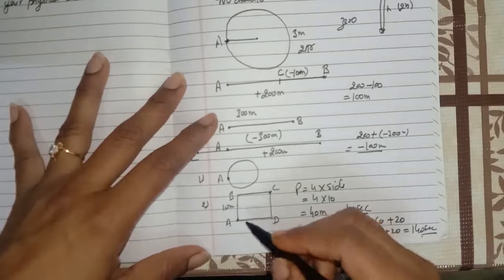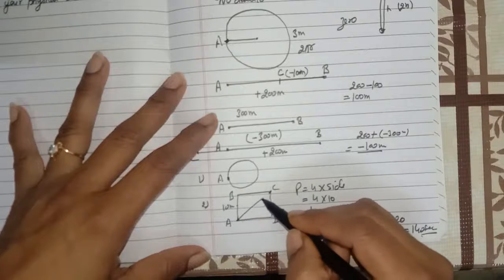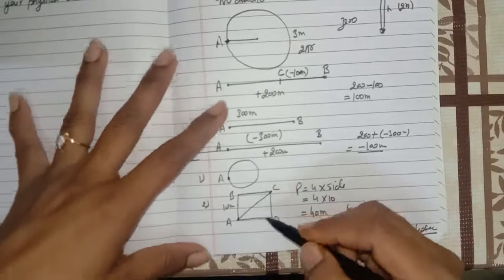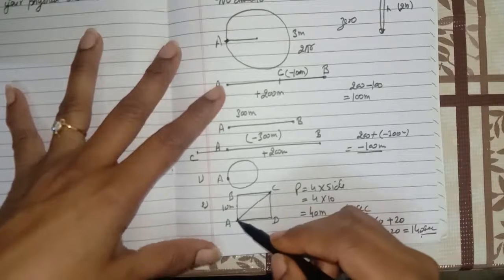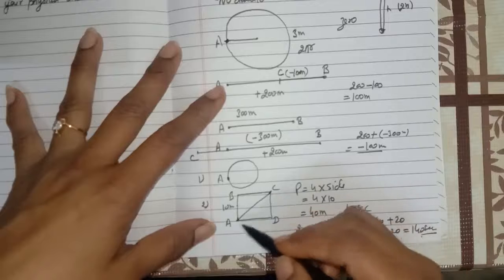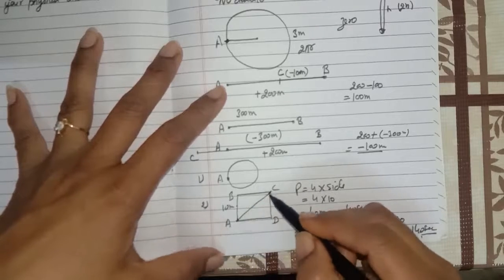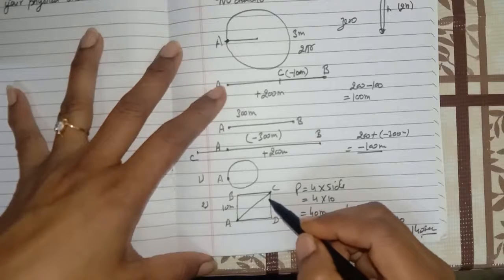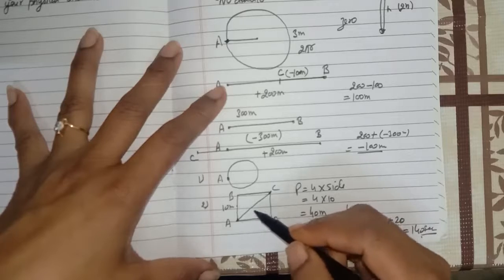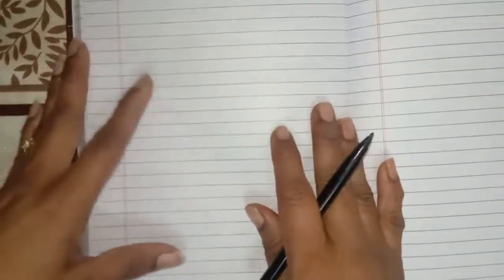And what about the displacement? We know that the displacement is the shortest distance between A and, sorry, not B, it is C. So the shortest distance between A and C is the diagonal of this square. So we have to find the diagonal of this square, and this diagonal is the displacement of the farmer after 3.5 rounds. Okay, so we can find the distance and the displacement of the farmer. First we are going to find the distance.